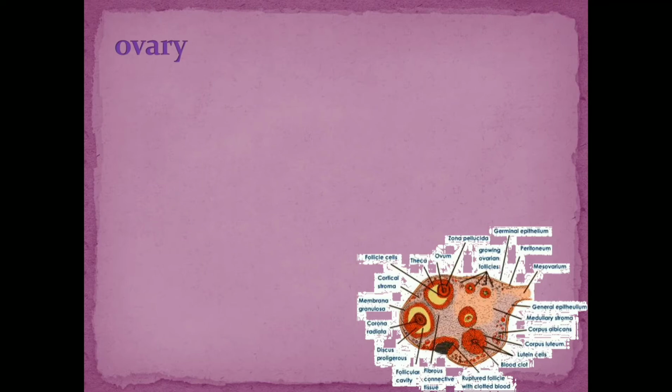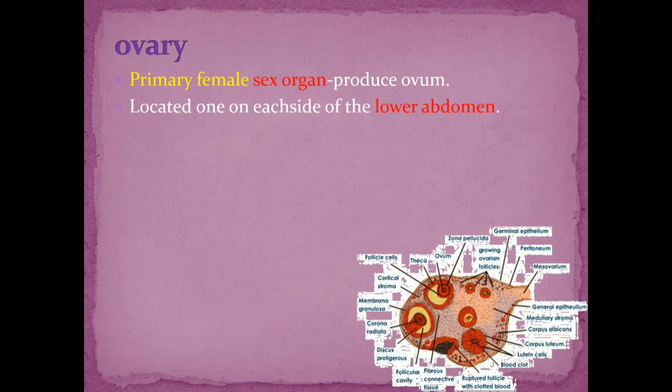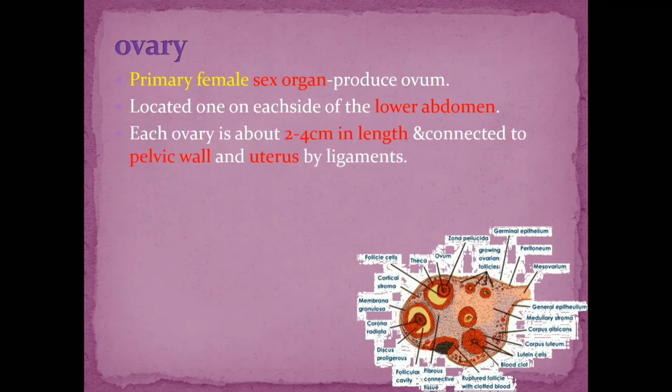So now let's see the structure of an ovary. As you know, ovaries are found within the abdominal cavity, and the ovaries constitute the primary female sex organ. Its main function is to produce the ovum or the egg. It is located one on each side of the lower abdomen. Each ovary is about 2 to 4 centimeters in length, and it is connected to the pelvic wall and the uterus by means of ligaments.